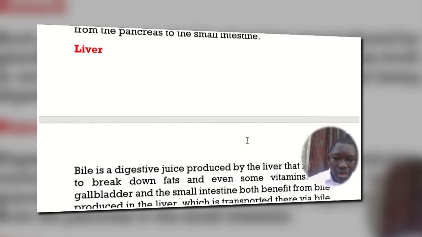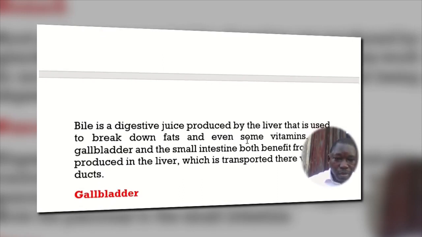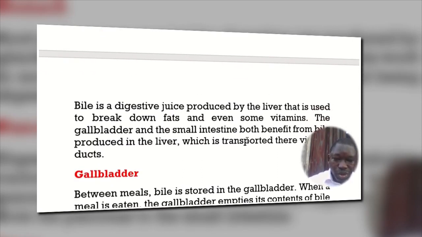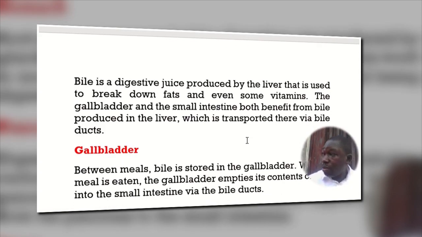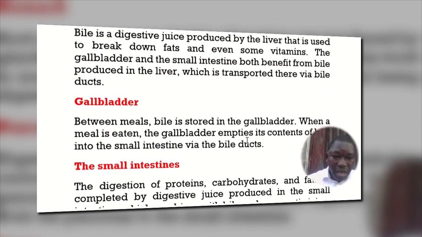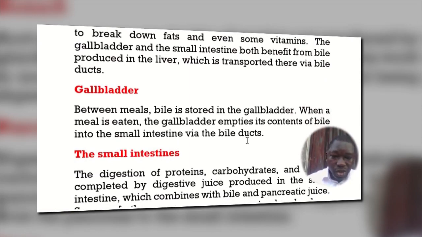What happens in terms of digestion and absorption in the liver? Bile is a digestive juice produced by the liver that is used to break down fats and even some vitamins. The gallbladder and the small intestine both benefit from bile produced in the liver, which is transported there through bile ducts. In the gallbladder, between meals, bile is stored. When a meal is eaten, the gallbladder empties its bile into the small intestine via the bile duct.